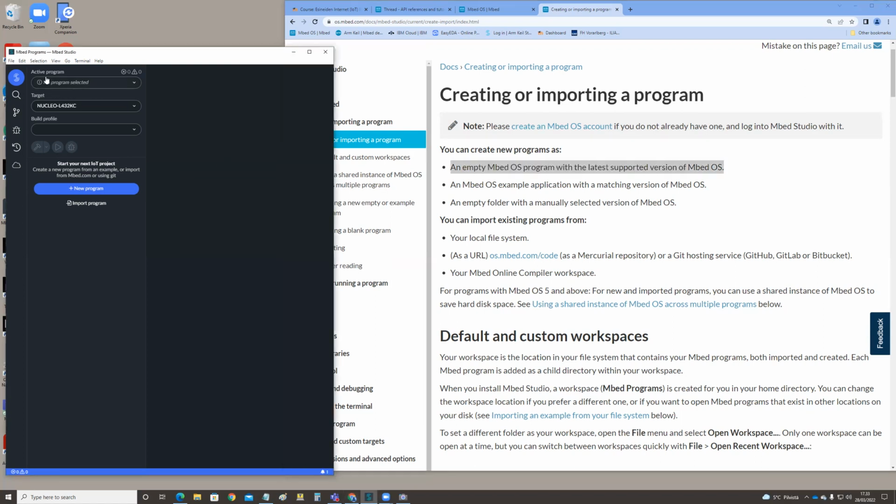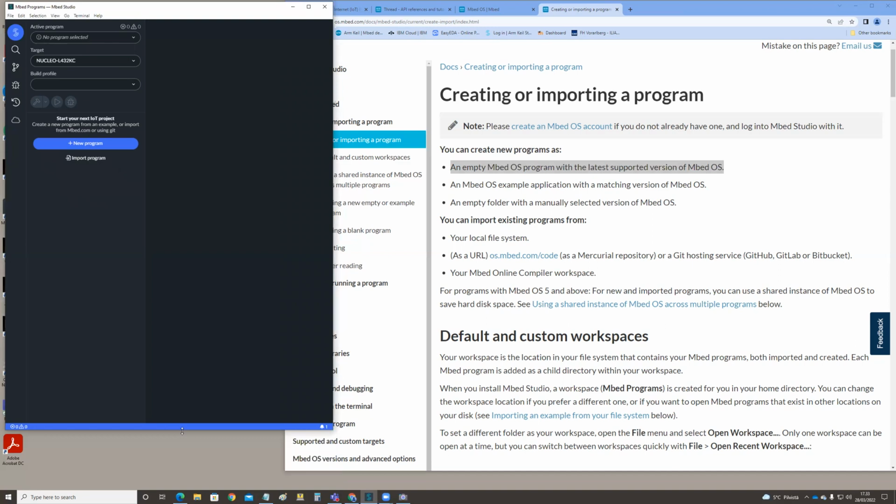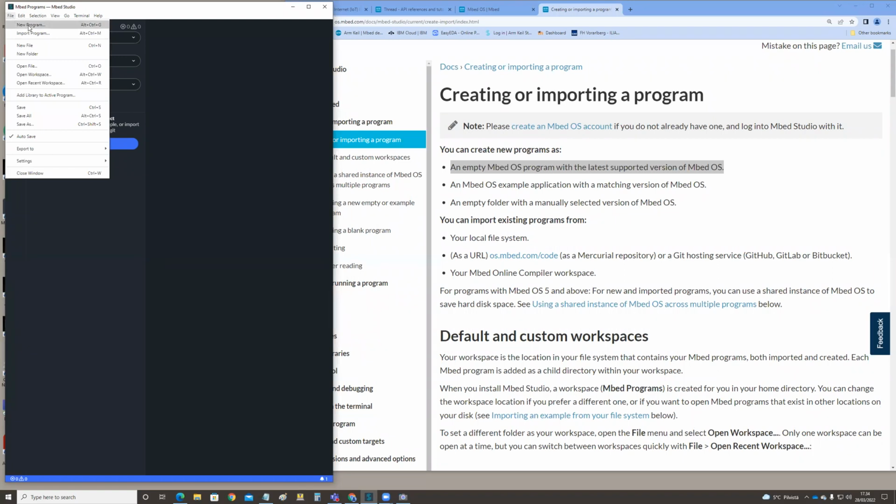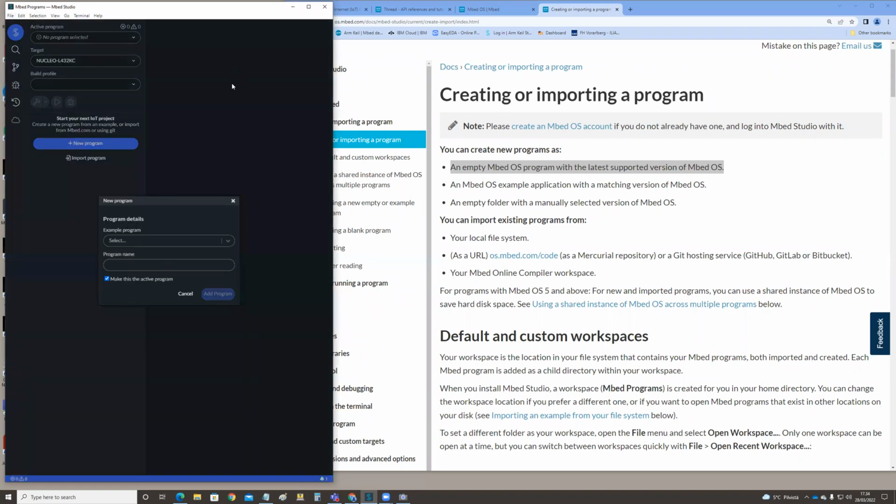So I'll go there. I'm now in the locally installed Mbed Studio, but you can do the same in the Mbed Studio Cloud as well, if you are using the cloud interface at the moment. So you go File, New Program, and then we decided to go with an empty Mbed OS program.